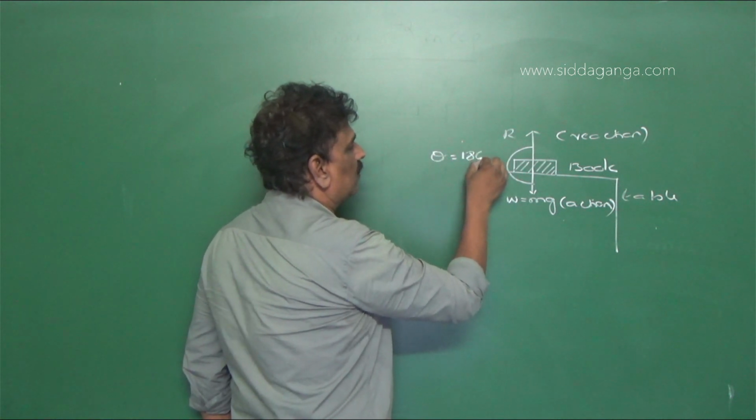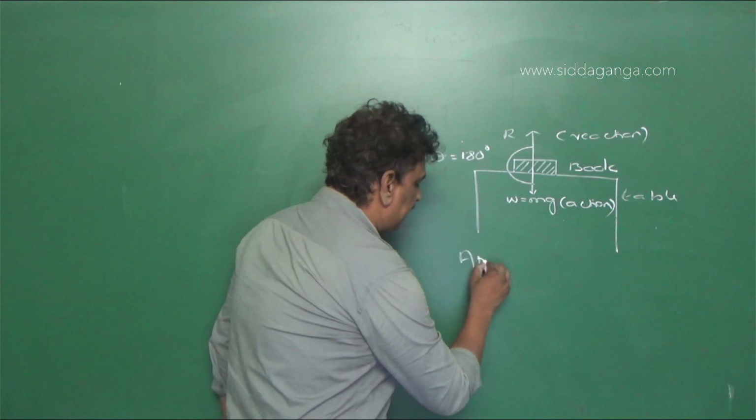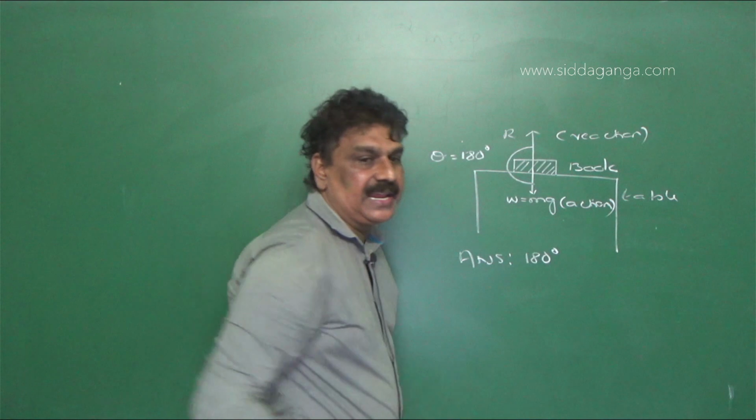Theta is equal to 180 degrees. Therefore, our answer is 180 degrees.